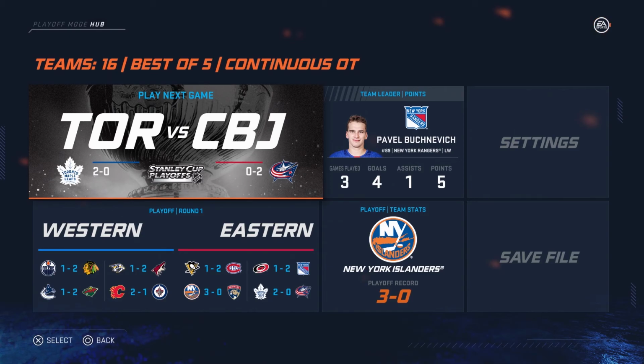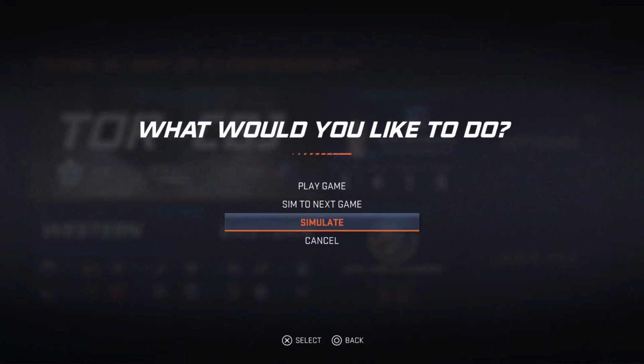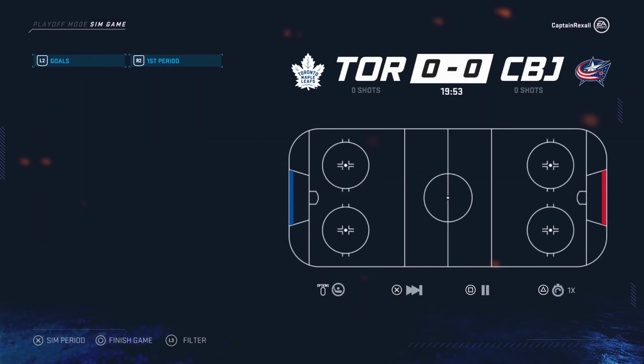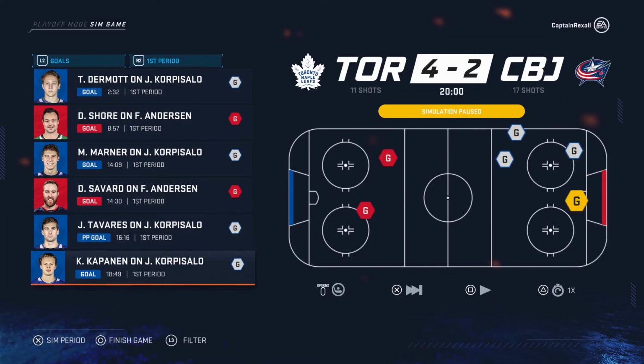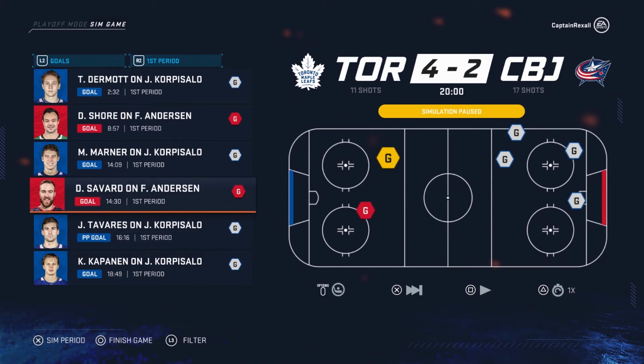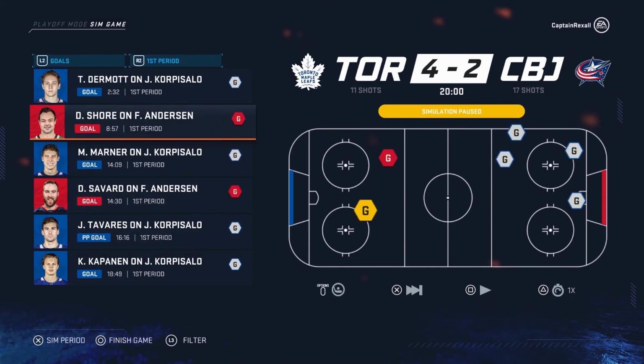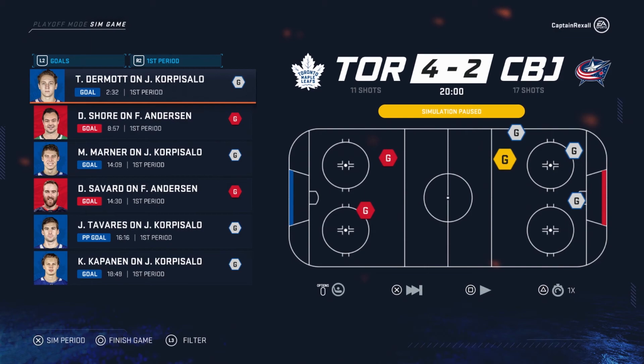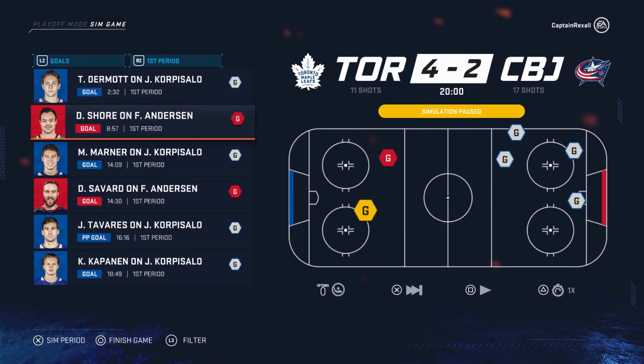And the New York Rangers pull away with a victory, and the Toronto Maple Leafs have a chance to put the Columbus Blue Jackets to rest. Will they be able to? 4-2 as Captain Savard gets a big one. Marner and then Devin Shore and Travis Dermott all putting up big goals there for the Toronto Maple Leafs.